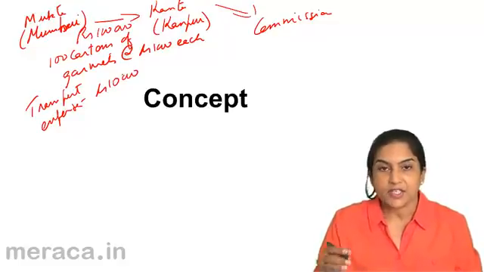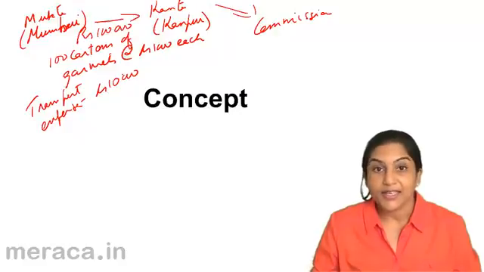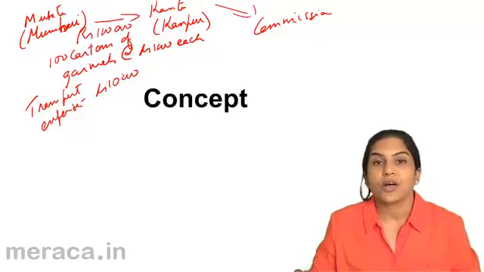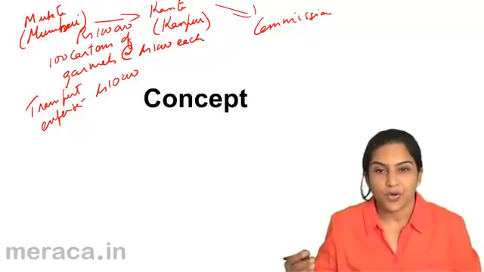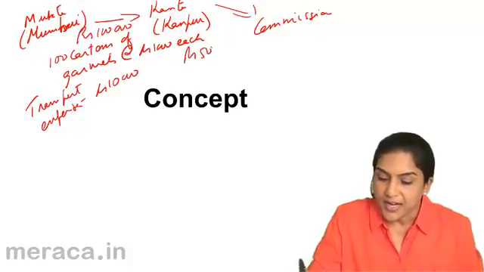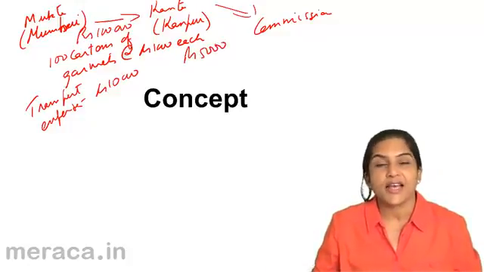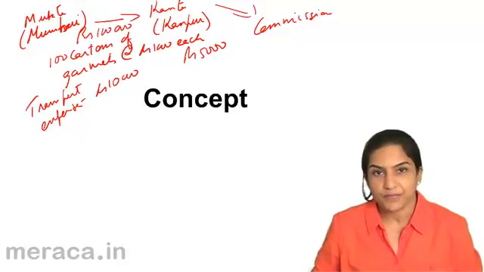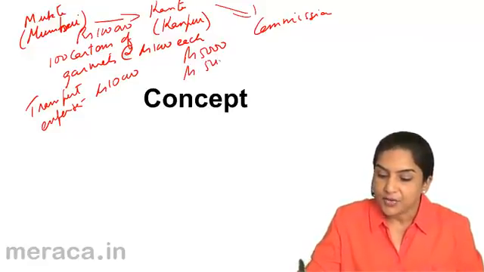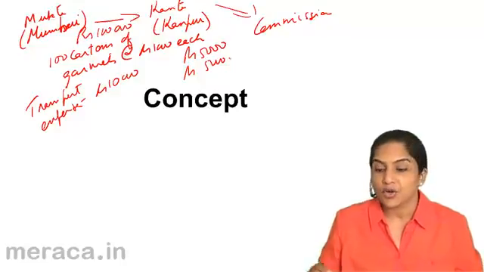Having done this, it is possible that Kanta receives the goods and needs to transport them to her godown, her warehouse or her shop. Maybe she incurs another rupees 5,000 as transportation cost. It is also possible that in order to store these goods, she incurs another rupees 5,000 as godown rent.